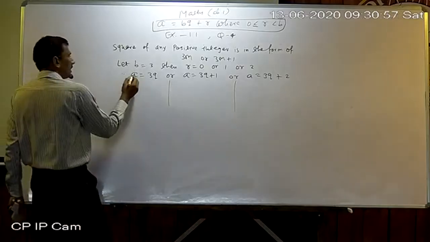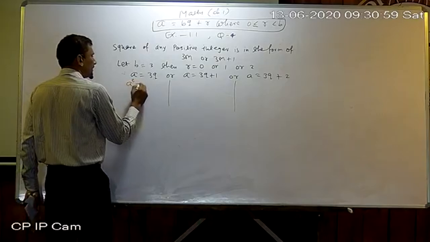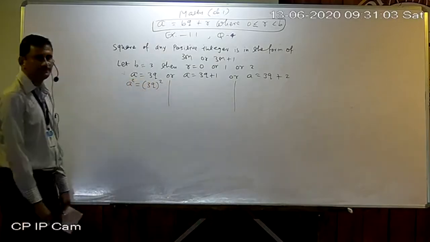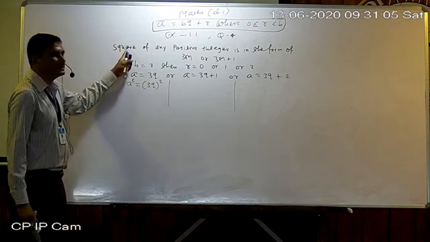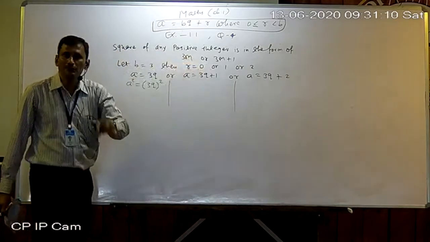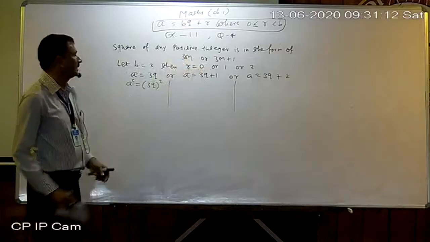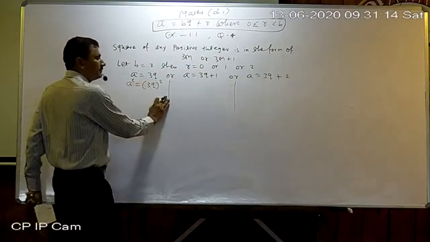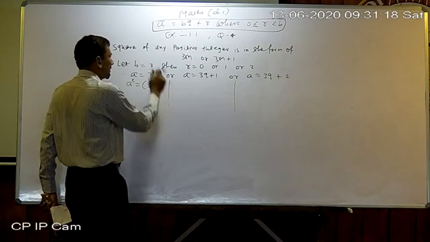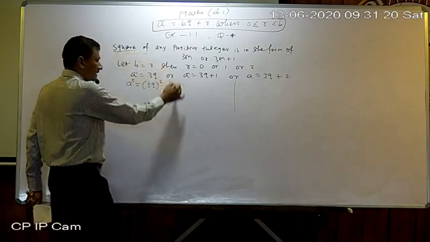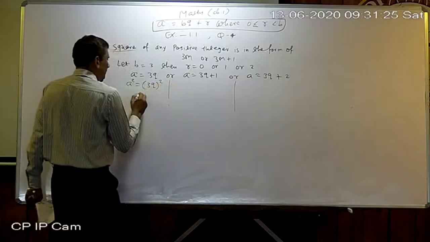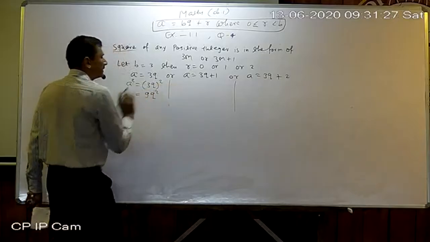Now a equals 3q, so a square equals 3q whole square. Why am I making the square here? It is about the square of any positive integer, not only positive integers just like the previous one. In the previous one we had not made the square of that expression, but now it is given, that's why we are making the square on both sides. So it will be 9q square.